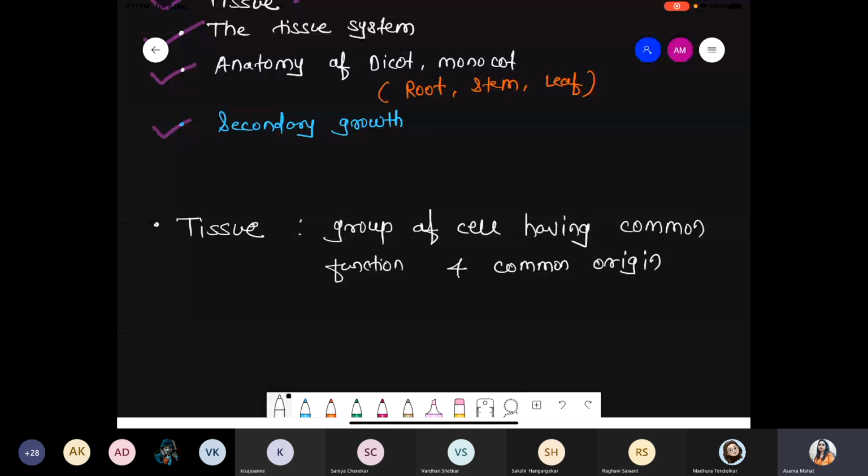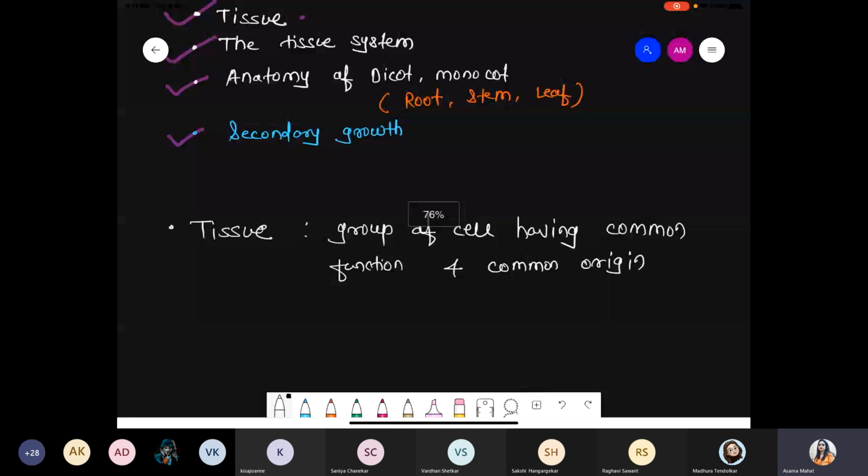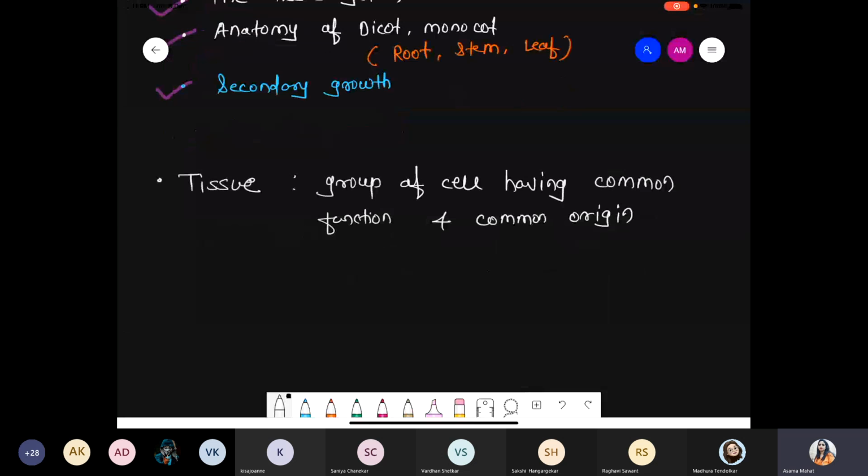Now when we are talking about the term tissue, this term tissue was coined by a scientist. One question: who coined the term tissue? Yeah, the screen is loading. I'll wait for a few seconds. Okay, so one question, who coined the term?